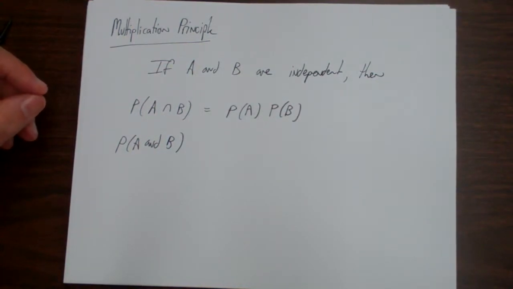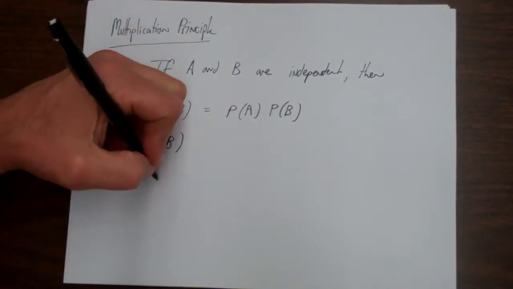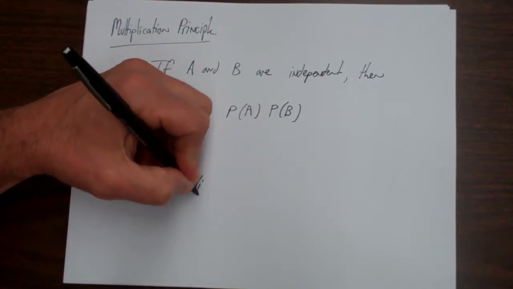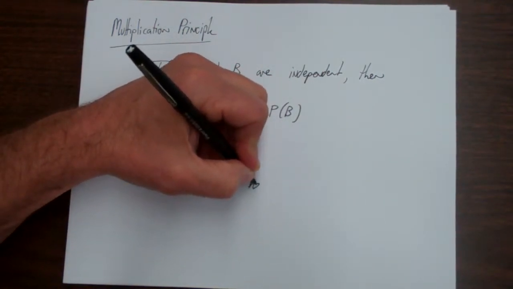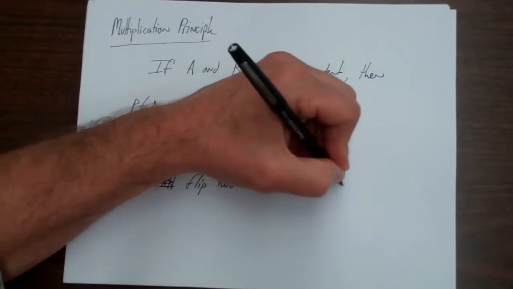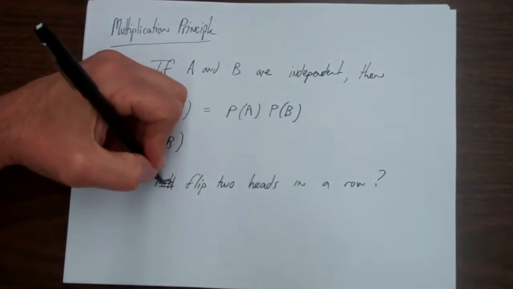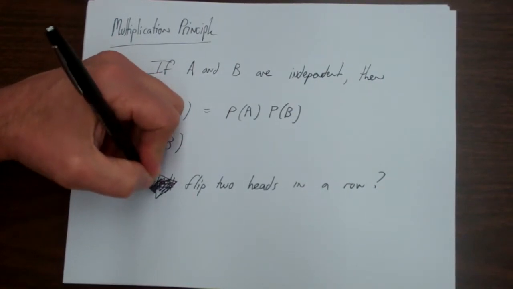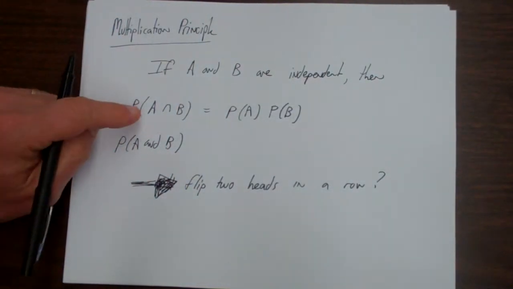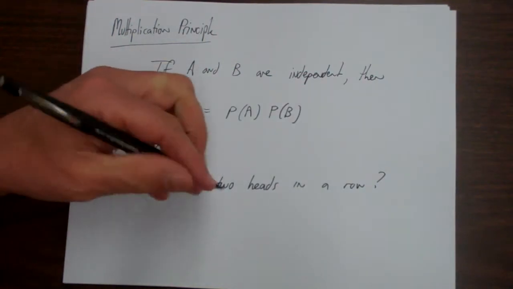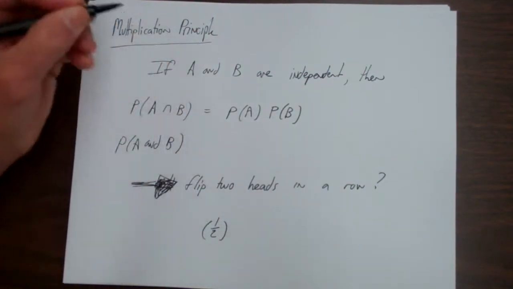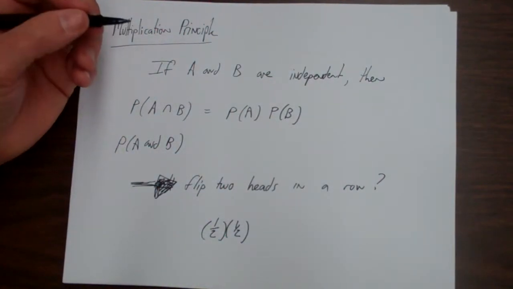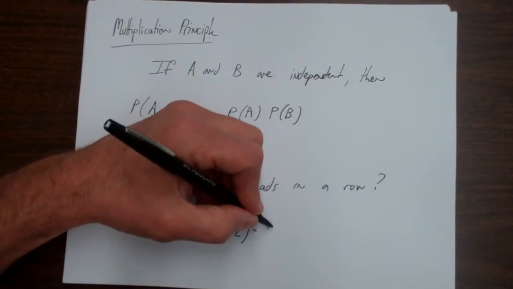And this kind of fits our common sense. What's the probability that we flip a coin and we flip two heads in a row? Well, the only way we can get two heads in a row is we get a head and then we get another head. The probability that we get a head on the first flip is 1/2, and the probability we get a head on the second flip is 1/2. And they're independent, so we just go 1/2 times 1/2 is 1/4.